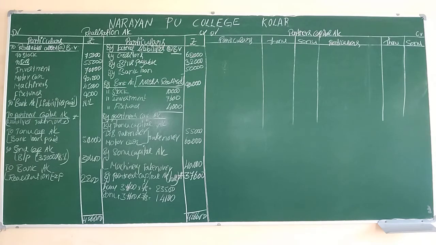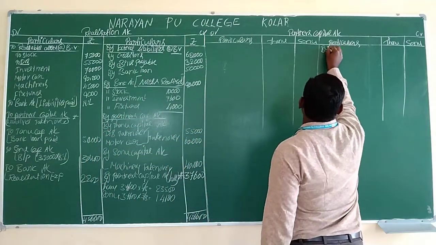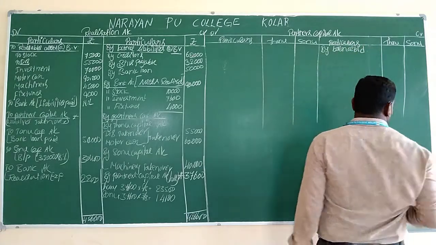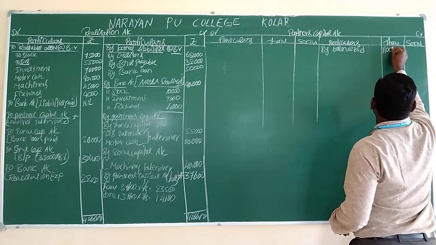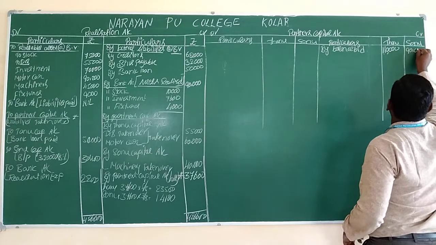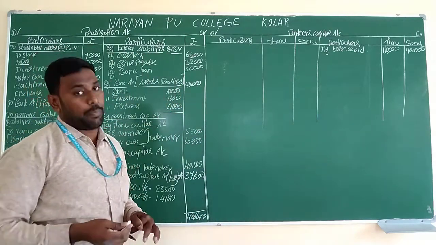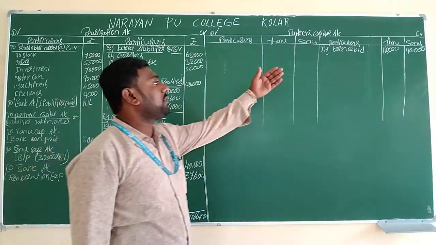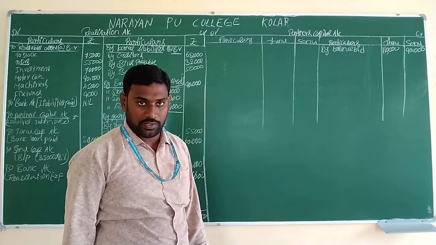Let's move to the preparation of the partners capital account. So here first we have to write the opening balance. Opening balance always comes to the credit side, by balance brought down. The opening balance is 1,10,000 for one partner and 90,000 for the second partner. These are the exact values we transfer from the previous balance sheet. The capitals given on the liability side will be considered as the opening balance of capitals in the partners capital account. This is the first concept.